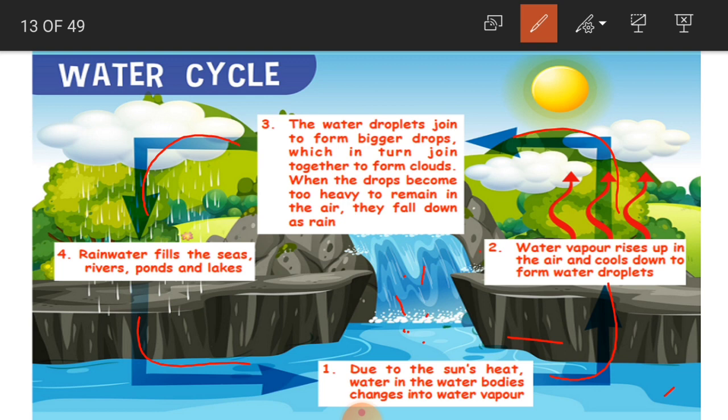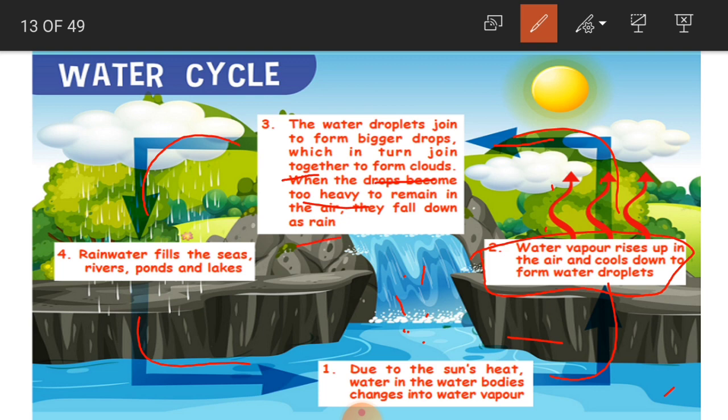See here in the second one. Water vapor rises up in the air and cools down to form water droplets. Again what happens? The water droplets join to form bigger drops, which in turn join together to form clouds. And when the drops become too heavy to remain in the air, they fall down as rain.